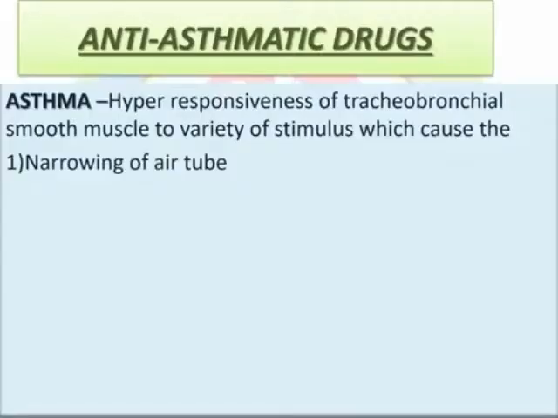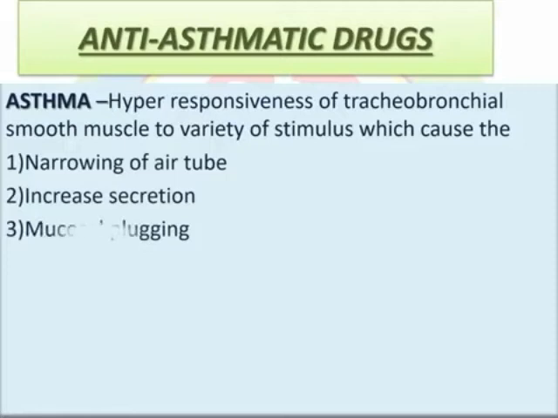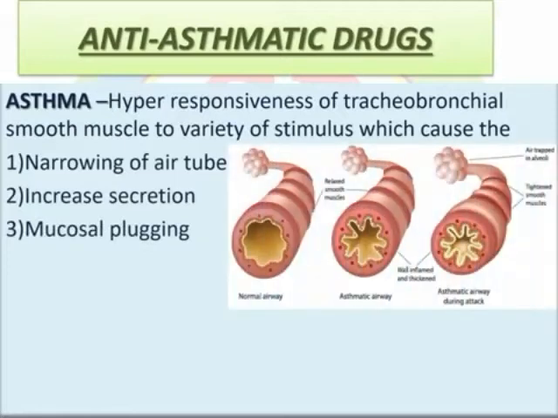So let's start the chapter on inflammatory disorders, which is asthma, and in that we see the drugs used in asthma. So first we see asthma. What is asthma?